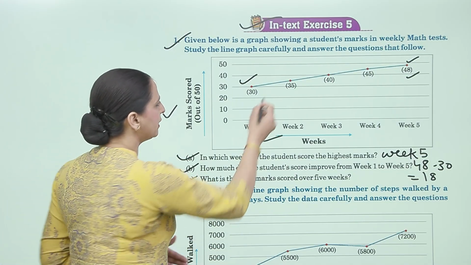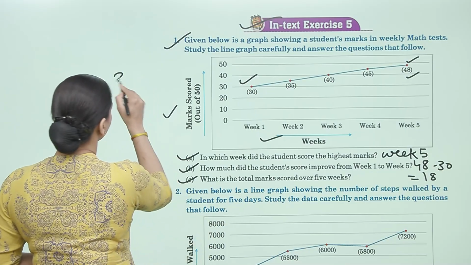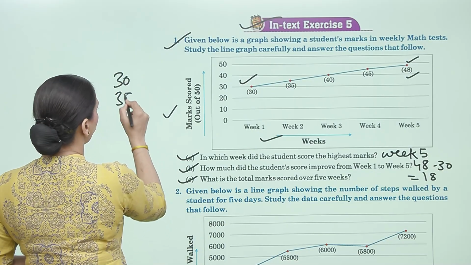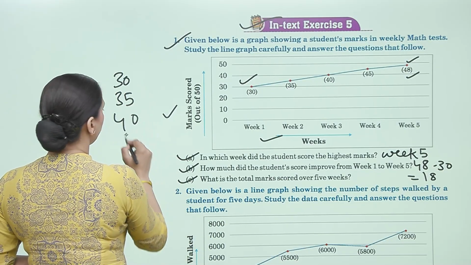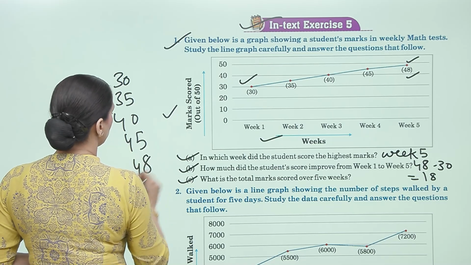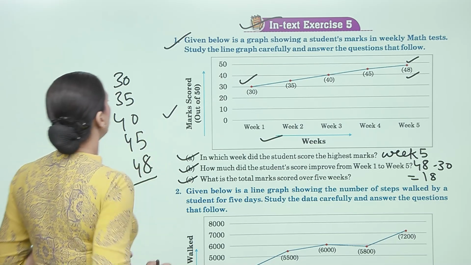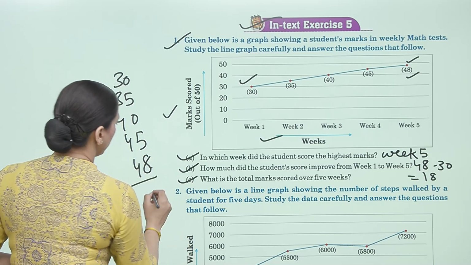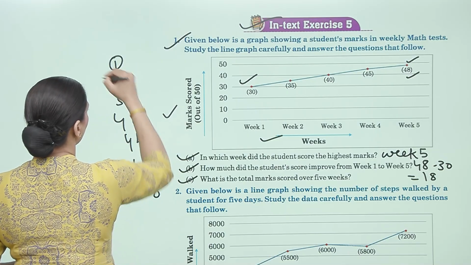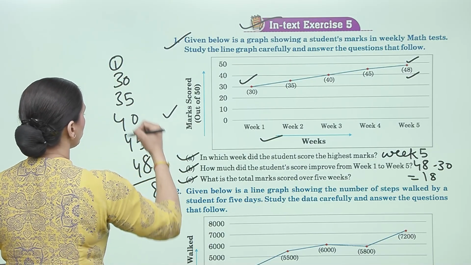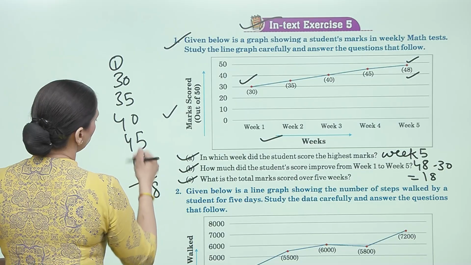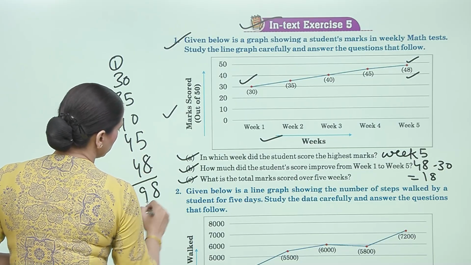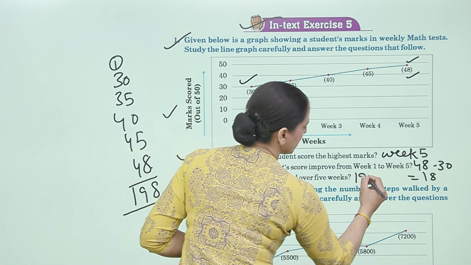So we have to add, that is 30 plus 35 plus 40 plus 45 and 48. 8 plus 5, 13, 13 plus 5 is 18, 8, carry 1, 3 plus 3, 6 plus 1, 7 plus 4 is 11 plus 4, 15 plus 4 is 19, 198.